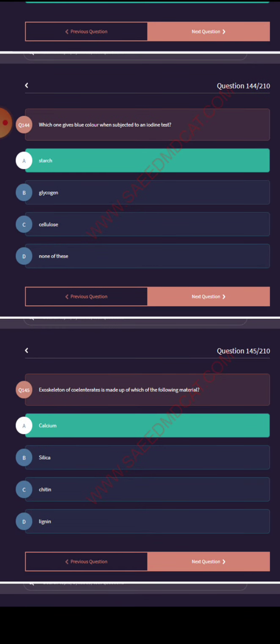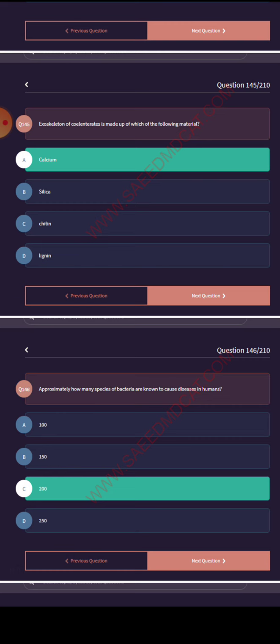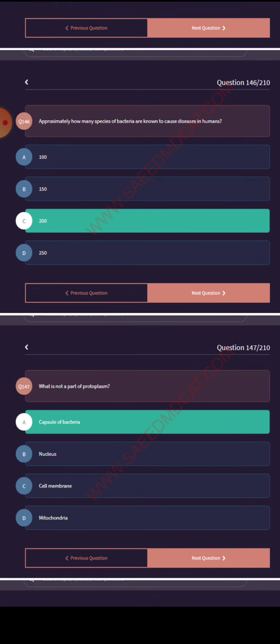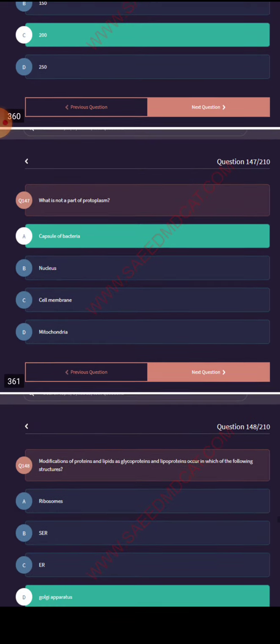An exoskeleton of a coelenterate is made up of which of the following materials? Calcium. Approximately how many species of bacteria are known to cause disease in humans? 200. What is not a part of protoplasm? Capsule of bacteria.